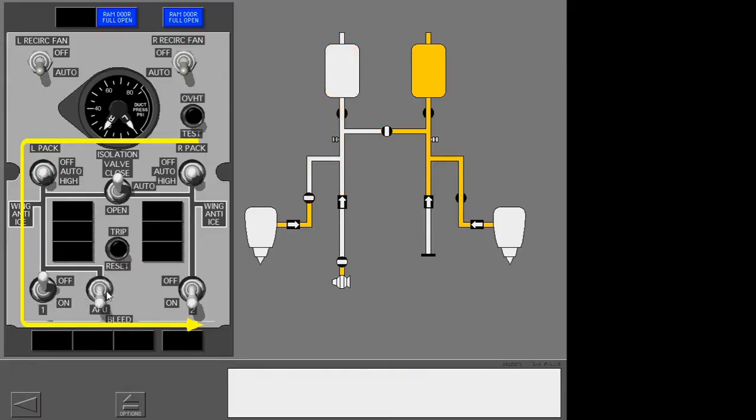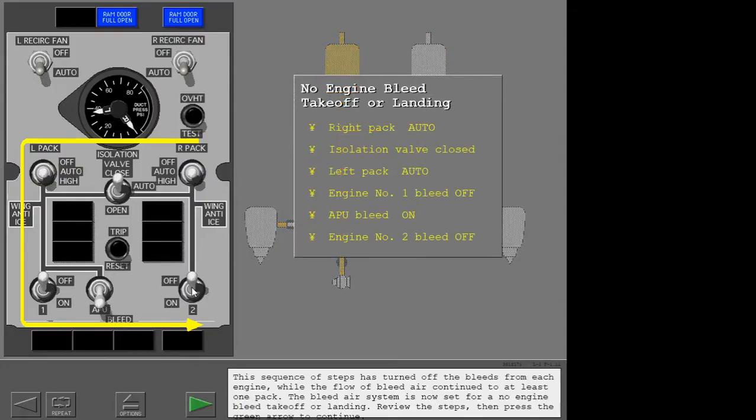Turn on the APU bleed. This sequence of steps has turned off the bleeds from each engine, while the flow of bleed air continued to at least one pack. The bleed air system is now set for a no-engine bleed takeoff or landing. Review the steps, then press the green arrow to continue.